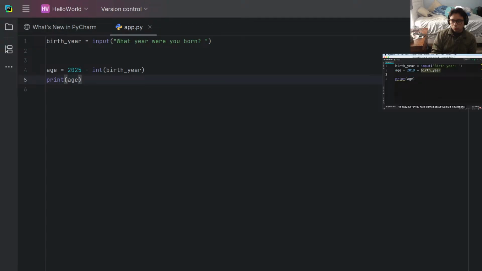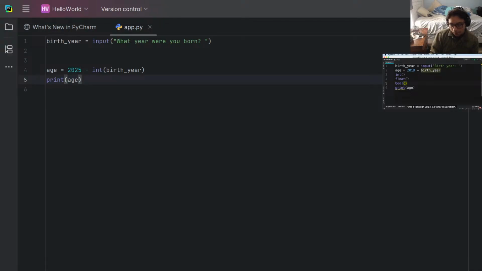So far you have learned about 2 built-in functions. One is print, the other is input. We have a few more functions for converting values into different types. So we have int for converting a string into an integer. We also have float for converting a string into a float number with a decimal point. And we also have bool, for converting a string into a Boolean value.